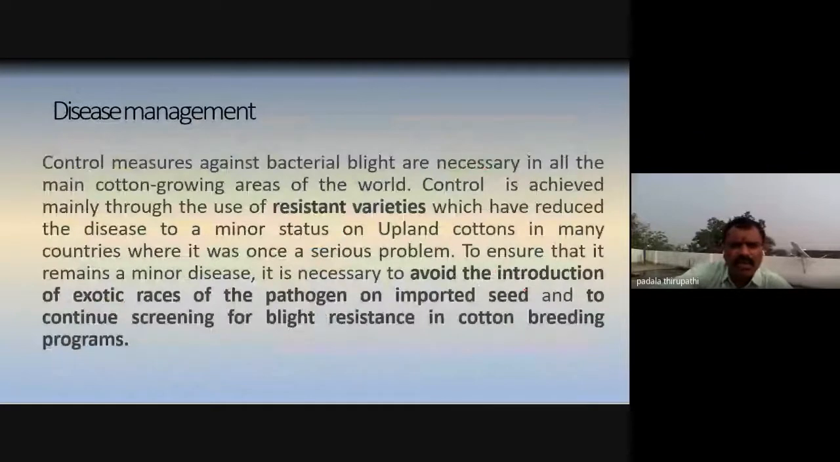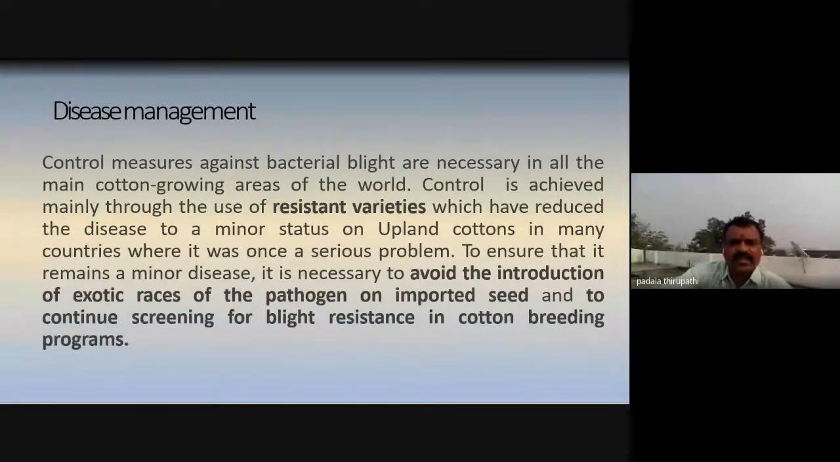So how to manage the disease? Control measures against bacterial blight are necessary in all the main cotton growing areas of the world. The control is achieved mainly through the use of resistant varieties, which have reduced the disease to a minor status on upland cottons in many countries where it was once a serious problem. To ensure that it remains a minor disease, it is necessary to avoid the introduction of exotic races of the pathogen on imported seed and to continue screening for blight resistance in cotton breeding programs.